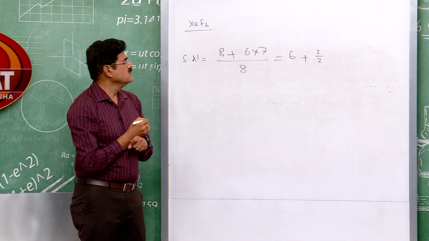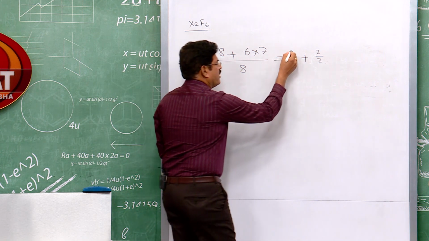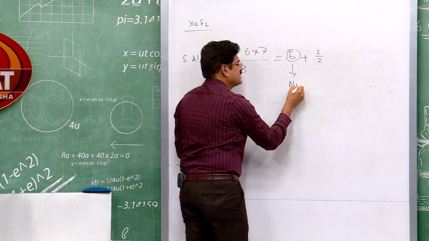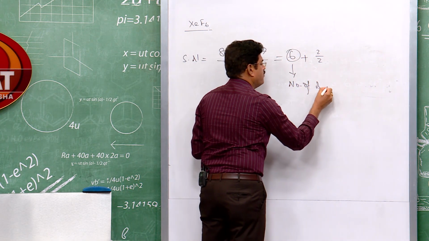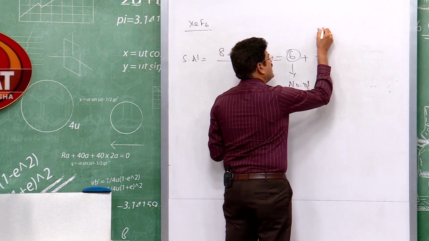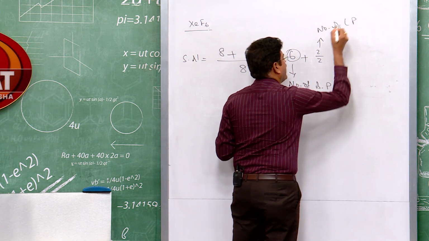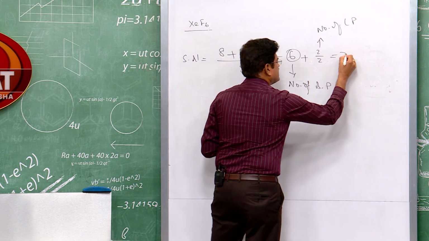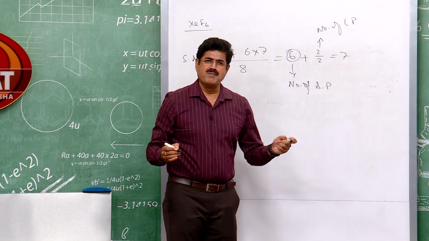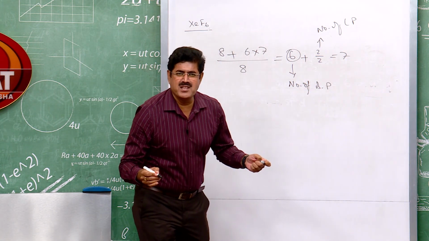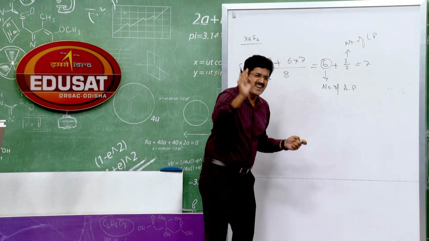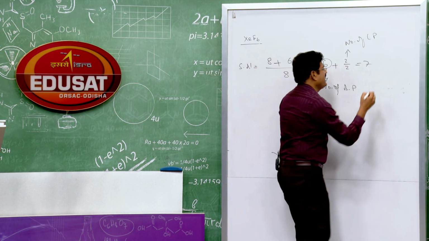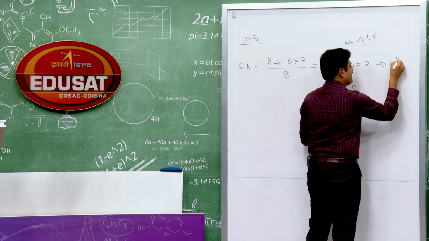Is that clear? So 6 is the number of bond pairs, and this is the number of lone pairs. All total 7. When the steric number is 7, what is the hybridization, students? Yes, it is sp3d3.